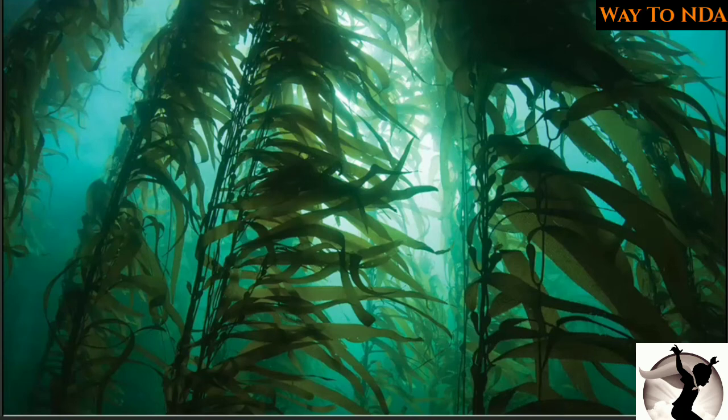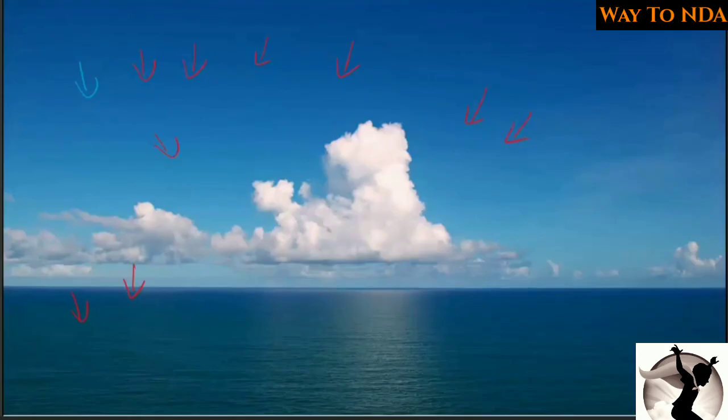Now when the life started to evolve in the oceans, the photosynthesis process also started. The seagrass and the sea plants which were there in the oceans started to create their own food. And we know that when the photosynthesis process happens, oxygen is released.